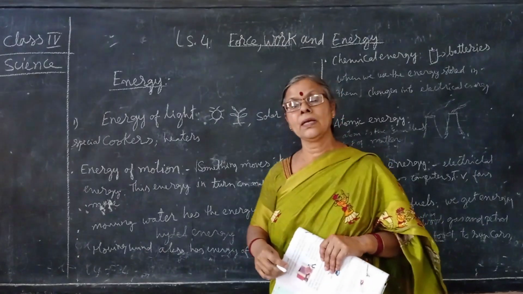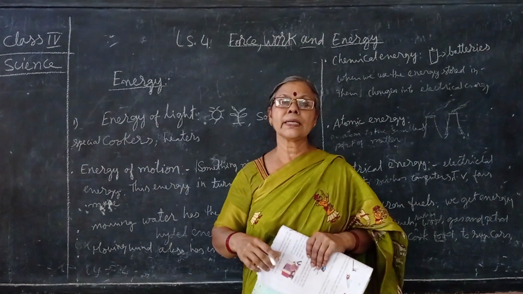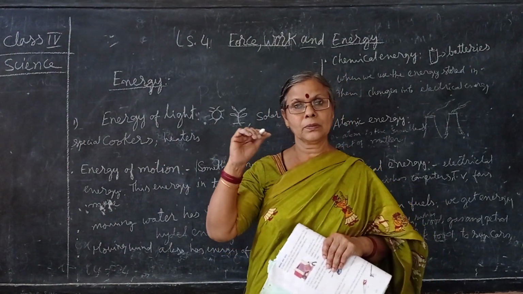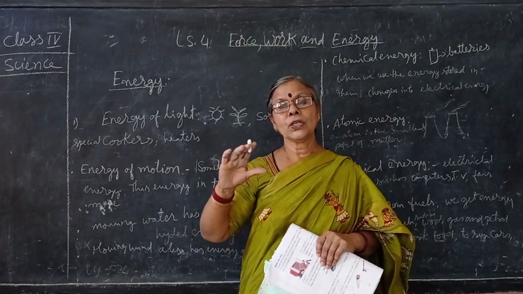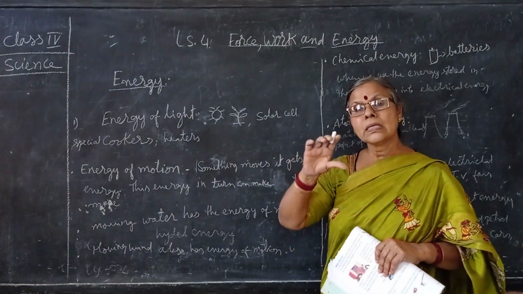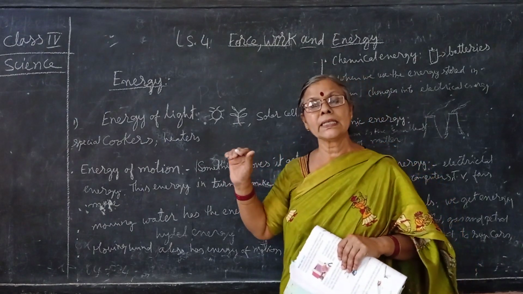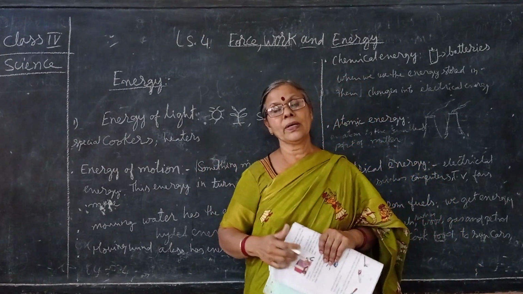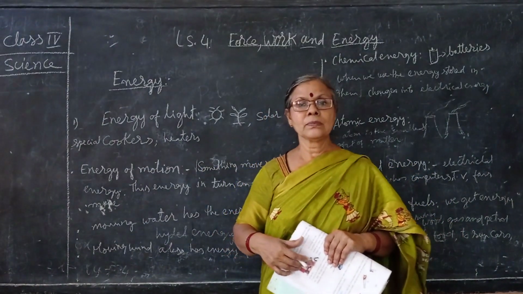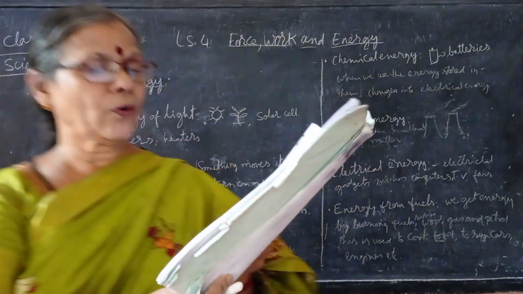Solar cells are there. Now here also you can see on the traffic light poles, above that you will find the solar cell, which produces the electricity and generates the light of traffic lights. So I will show you what type of light those are.